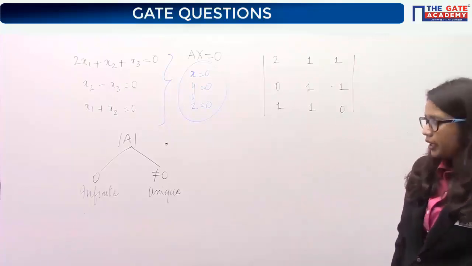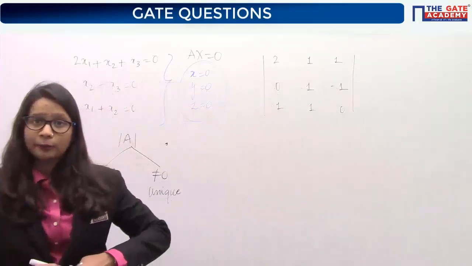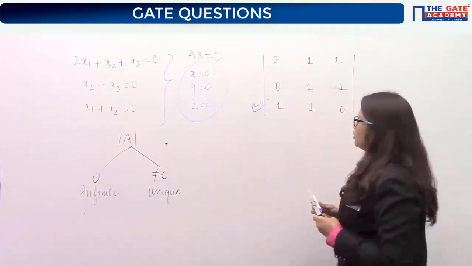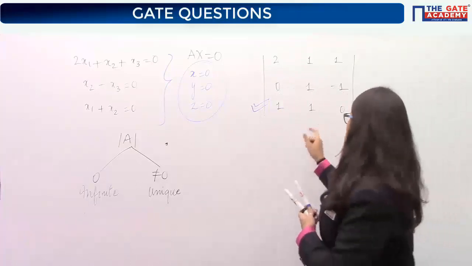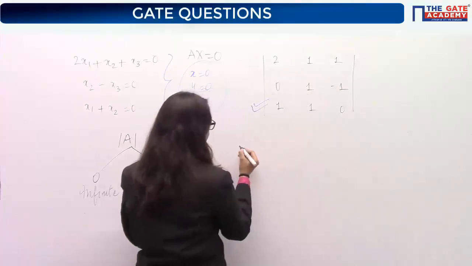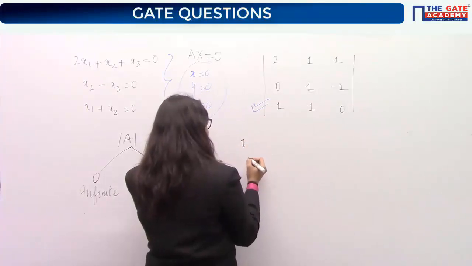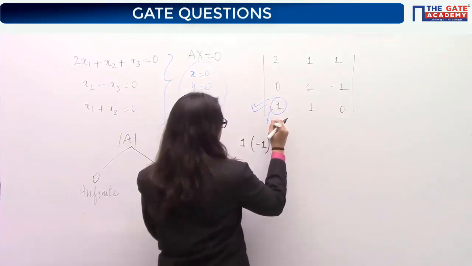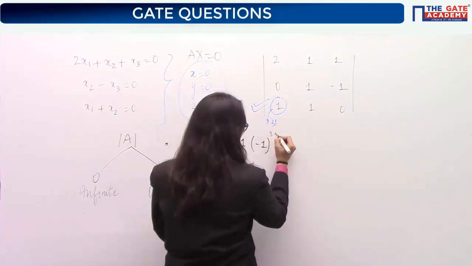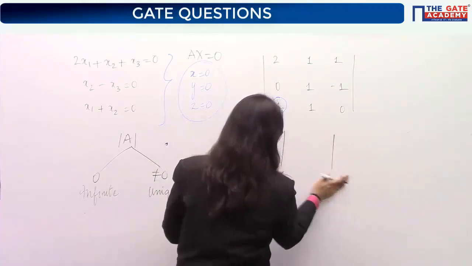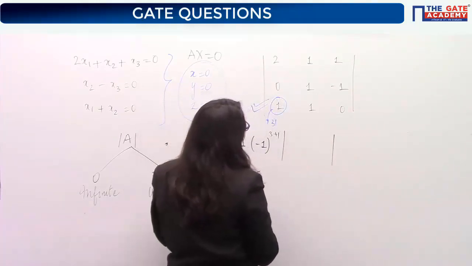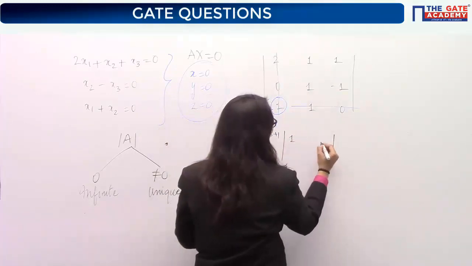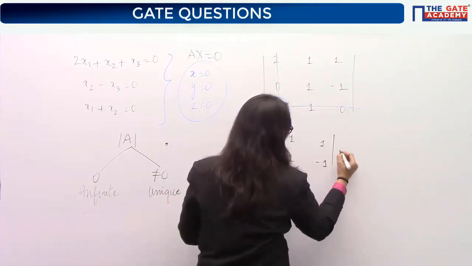For finding the determinant, we always choose that row or column in which there are maximum zeros, so that the terms get reduced automatically. So I am choosing R3 and expanding along R3. The R3 element 1 is 1. Its position is 3, 1. So minus 1 to the power 3 plus 1 into the minor of this element, that is 1. How do you find the minor? Just delete the row and the column in which the element is present and take the determinant of the rest of the ones. So this is the determinant.